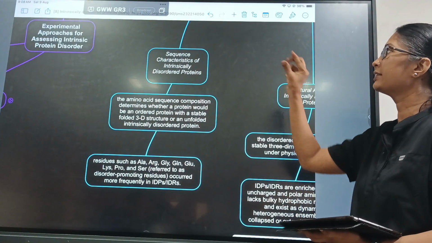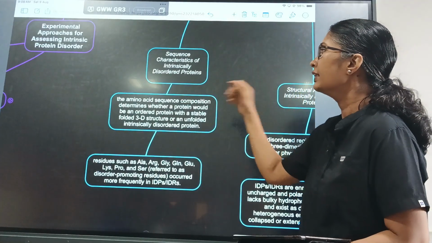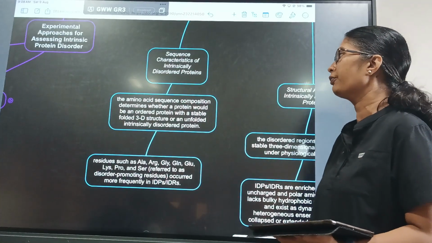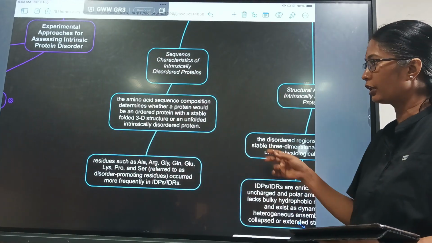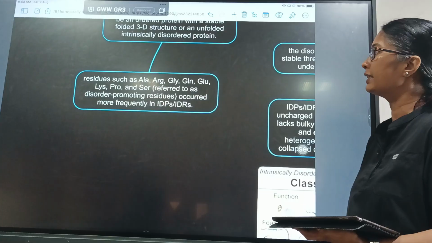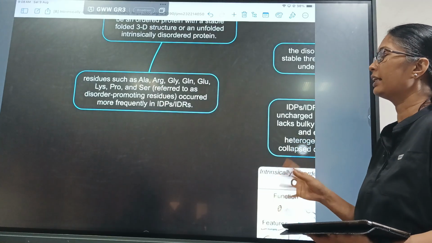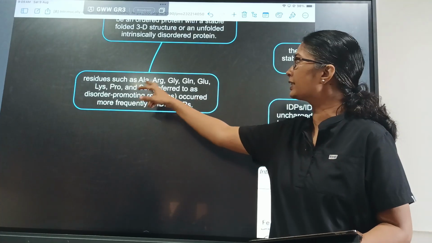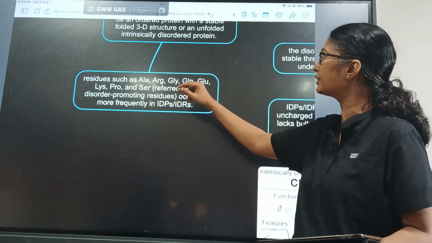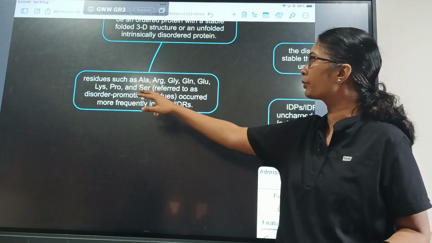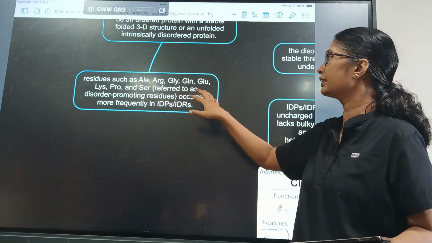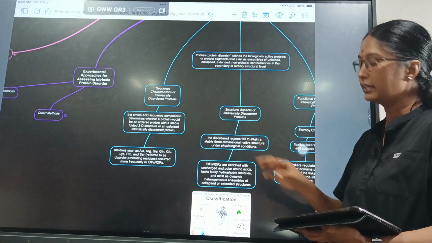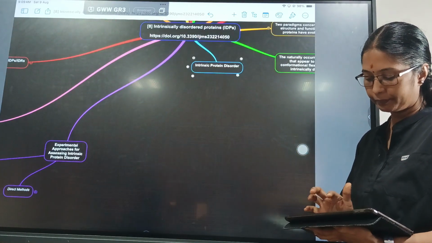The sequence characteristics of intrinsically disordered proteins. So I said there is an amino acid sequence. How will that amino acid sequence be? The amino acid sequence composition determines whether a protein would be an ordered protein with a stable folded 3D structure or an unfolded intrinsically disordered protein. I said there are 20 amino acids which get arranged accordingly for a particular protein. So here the amino acids as I have shown, alanine, arginine, glycine, glutamine, glutamic acid, lysine, proline and serine, are seen mostly in the IDPs and IDRs. So these are the sequence characteristics of an intrinsically disordered protein.